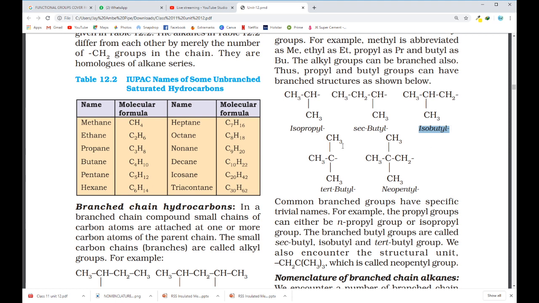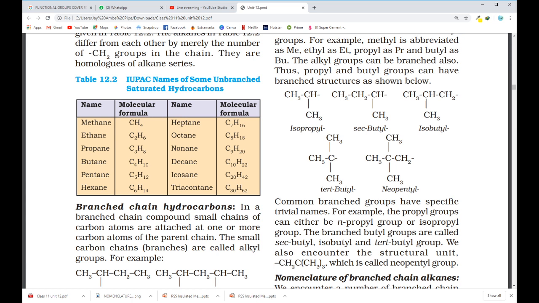Same way, the number of carbon atoms in this case is again 4. Now if you see the carbon which is directly attached to the alkyl chains, that is a tertiary carbon.